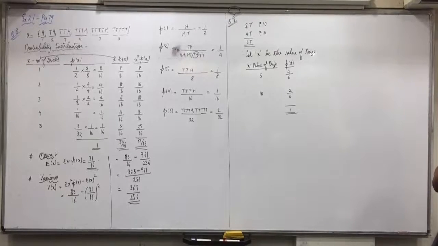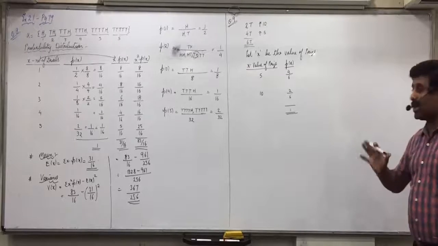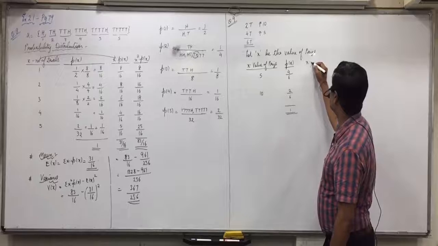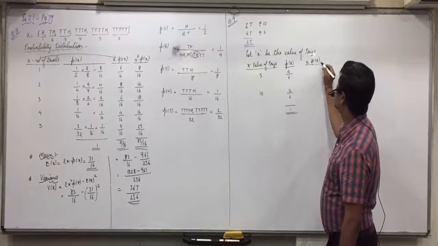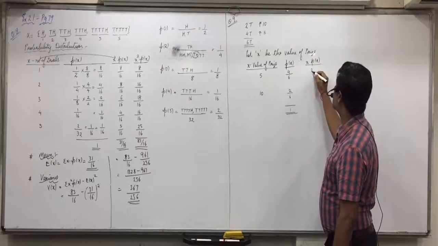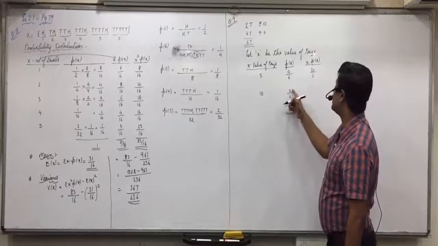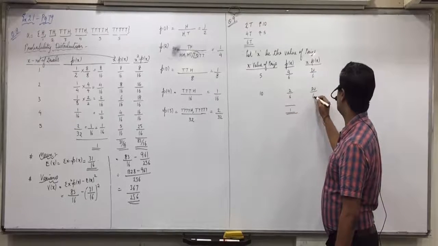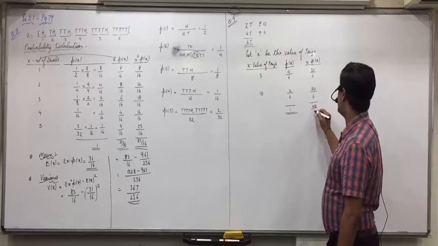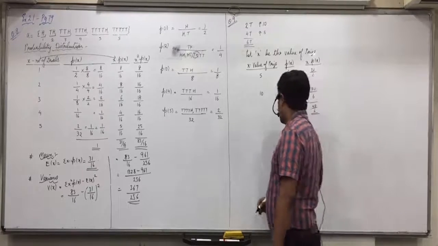And only expected value is asked. Variance is not asked. So only one row is required. X into px. 5 into 4 by 6, 20 by 6. 10 into 2 by 6, 20 by 6. Total 40 by 6.